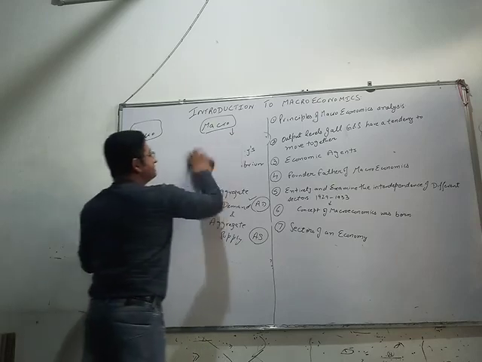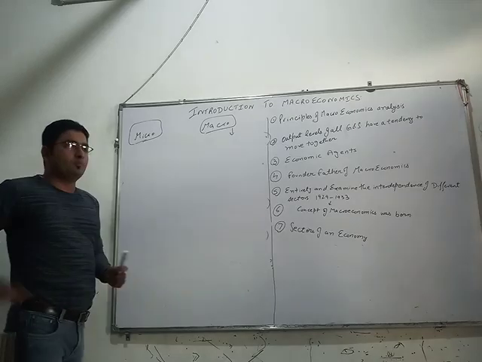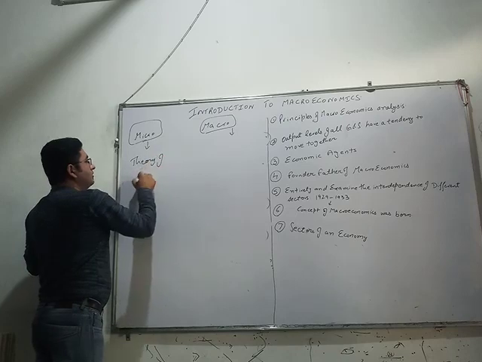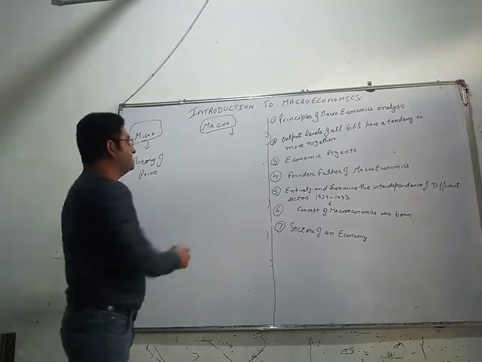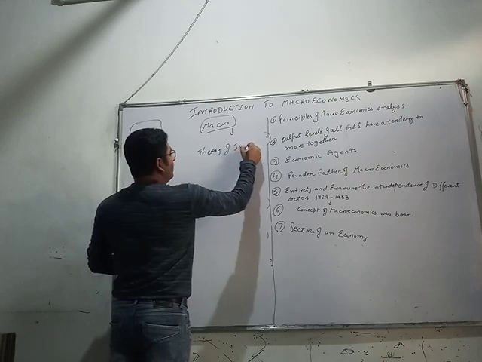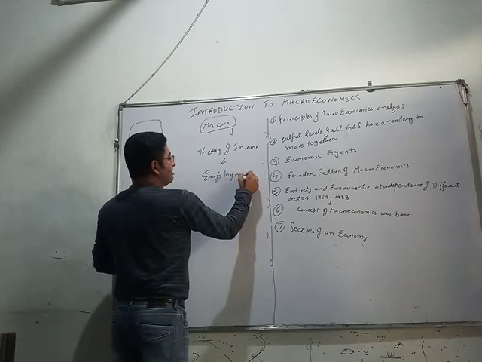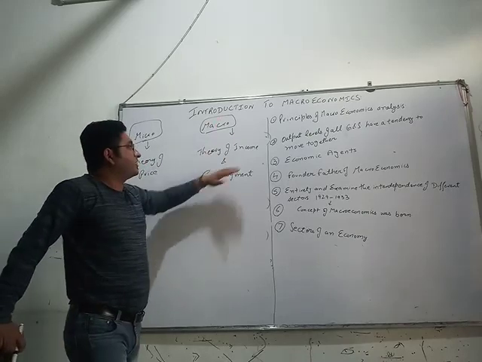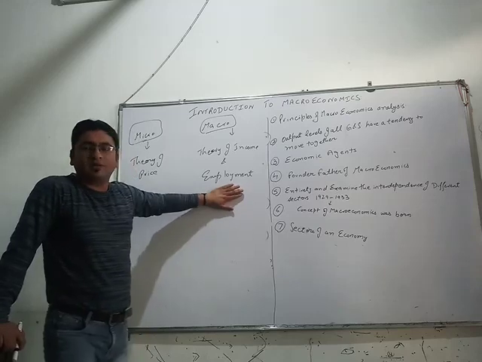The next difference is that due to its components, microeconomics is also called theory of price, and macroeconomics is called theory of income and employment. I repeat, microeconomics is called theory of price and macroeconomics is also called theory of income and employment. Am I clear?